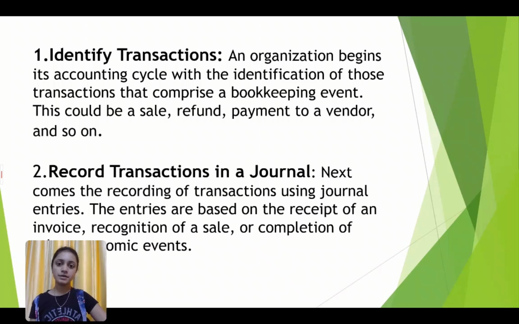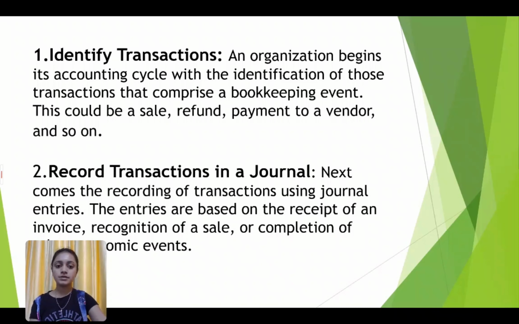Identifying the transaction means determining whether the transaction exists and whether it is relevant to the business. After the transaction has been identified, it is analyzed to decide which business accounts will be affected and how they are affected. An organization begins its accounting cycle with the identification of those transactions, which compares the bookkeeping event, and could be a sale, refund, payment to a vendor and so on.